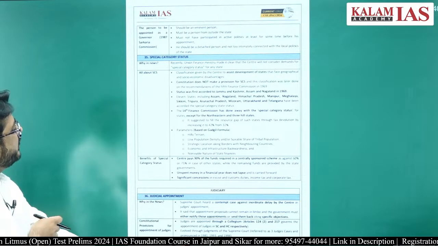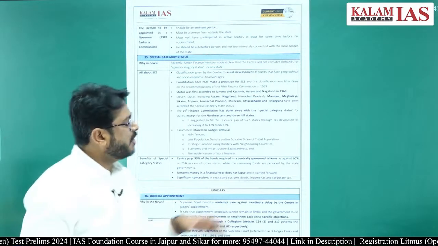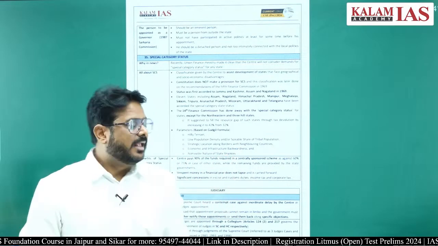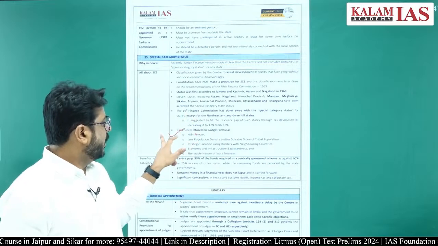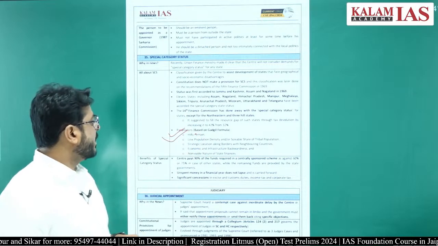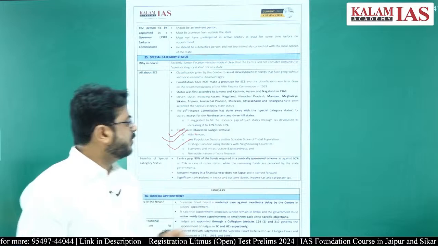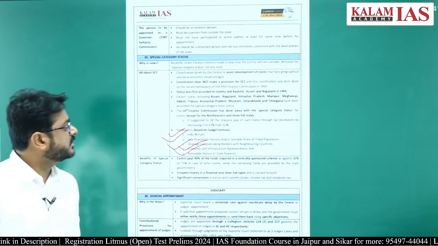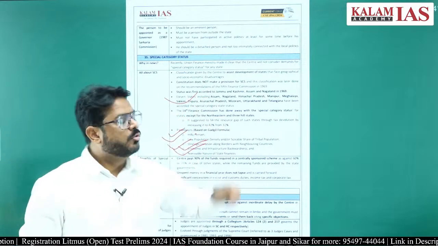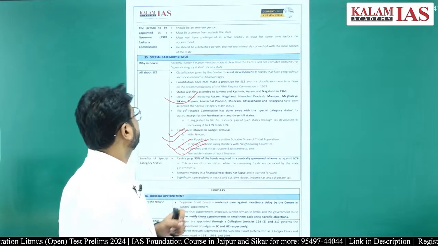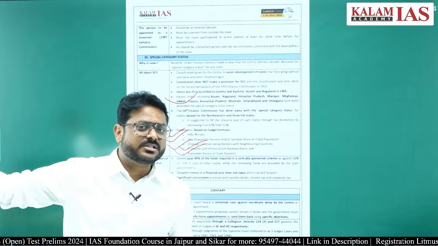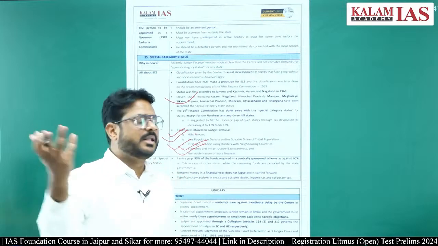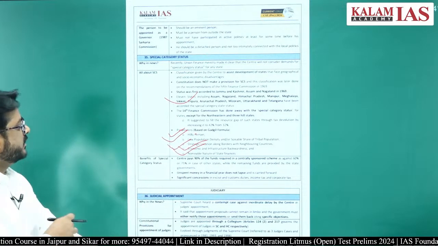Special category status is there. How is it being issued? It is being issued on the basis of the Gadgil formula. Like there should be hilly terrain, low population density or a sizable share of tribal population, strategic location and border with neighboring countries, economic and infrastructure backwardness, and non-viable nature of state finances. There are 11 states which have been given special category status: the eight sisters in the northeastern states, along with Uttarakhand, Himachal Pradesh and Telangana. So they have been given special category status.